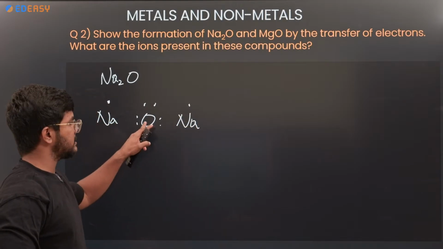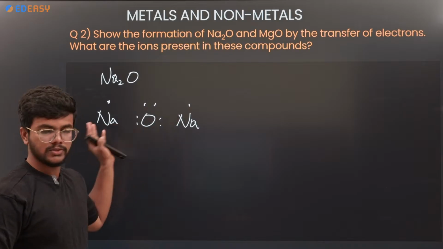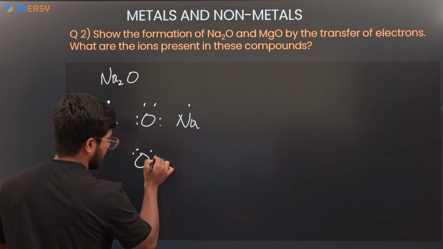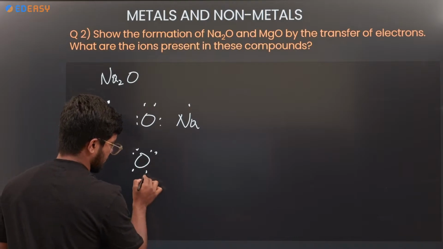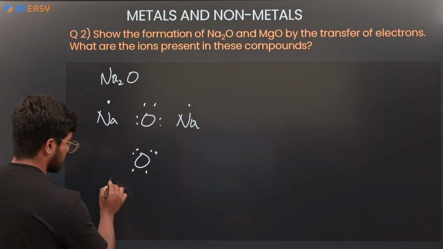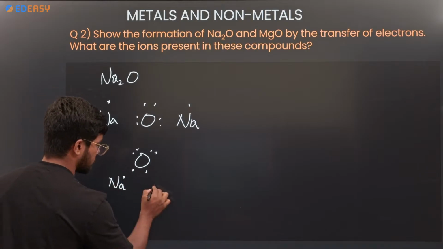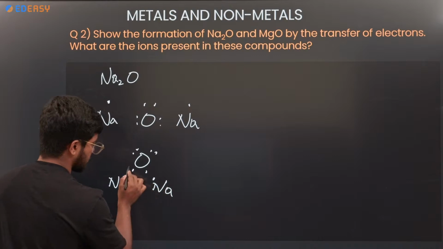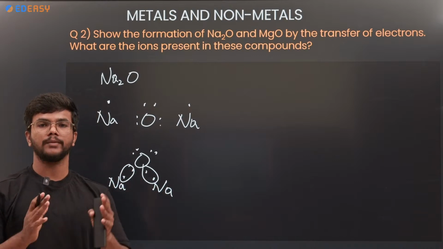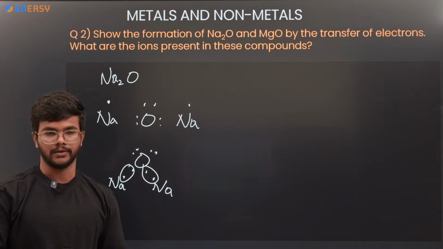So this oxygen should make 2 bonds with the sodium. We should keep the dots around the oxygen in such a way that it makes 2 bonds with 2 sodiums. This is how you can represent the bond between 2 sodium and 1 oxygen.